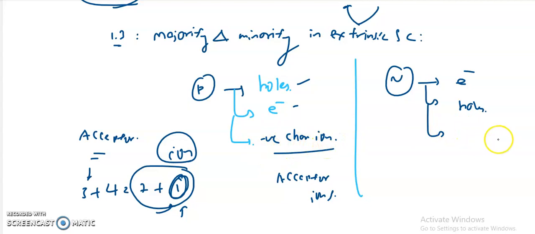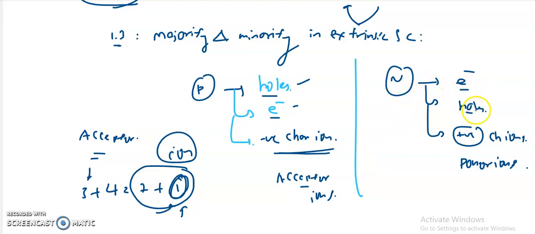Here, losing the negatively charged particle means I have to get positively charged ions. These positively charged ions can also be called donor ions. By this concept you have to understand that in a p-type, there are not only holes and electrons but also negatively charged ions, or acceptor ions. In the same way, in the n-type also, electrons, holes and donor ions will be there.